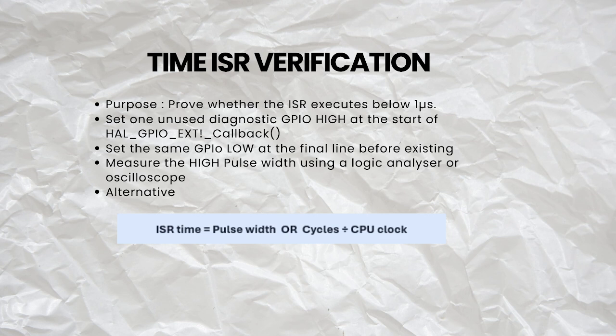As a software alternative, we can use the STM32 DWT cycle counter. We record the DWT cycle at the beginning and at the end of the callback. The difference gives the total number of CPU cycles. The execution time is calculated by dividing the cycle count by the processor clock frequency. Our measured ISR execution time is 33 microseconds. Therefore, the claim that the ISR is below 1 microsecond is not verified.